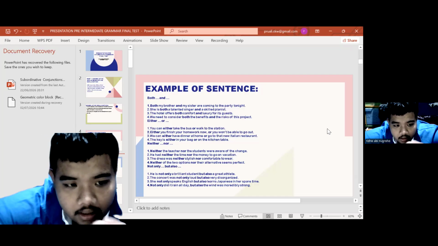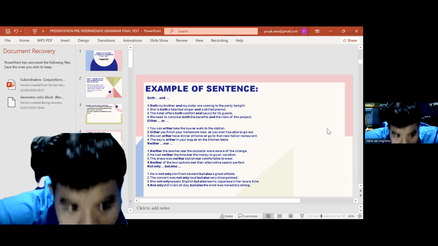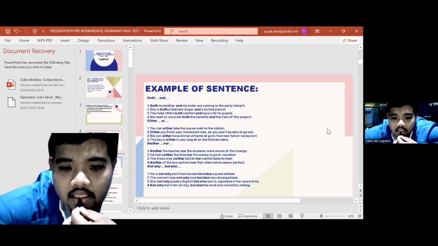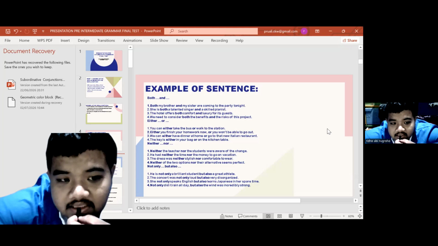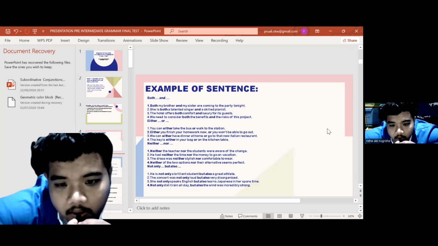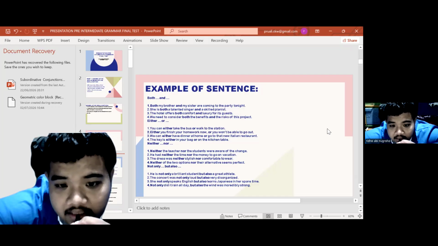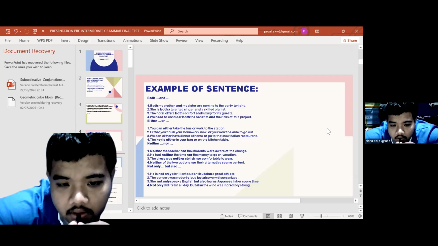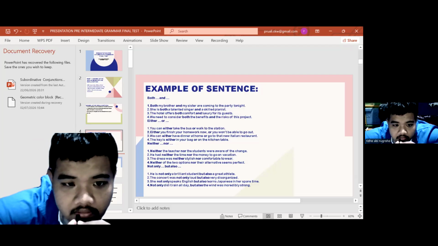Not only, but also. He is not only a brilliant student, but also a great athlete. The concert was not only loud, but also very disorganized. Three, she not only speaks English, but also learns Japanese in her spare time. Not only did it run all day, but also the wine was incredibly strong.